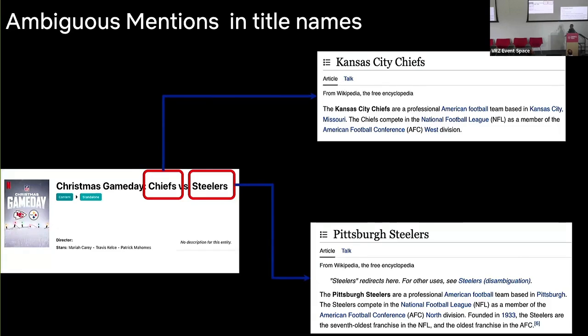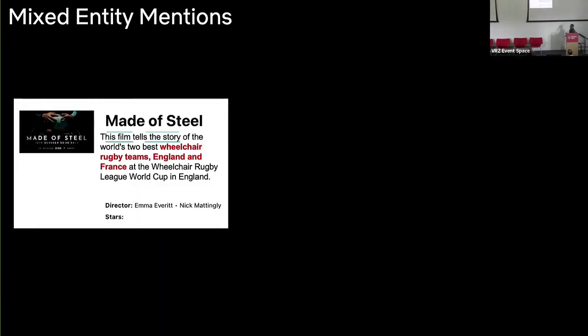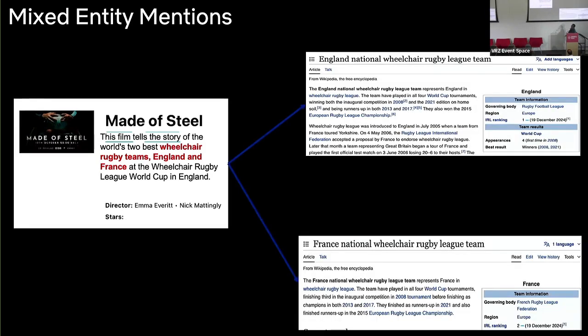Earlier it was quite challenging, but LLMs have shown much more promising directions. Similarly, here is another example, a title which has a very sparse plot summary, and the mentions are also completely mixed. Our goal is to connect these again to two different team entities, so mixed entity mentions, and still we want to achieve this.